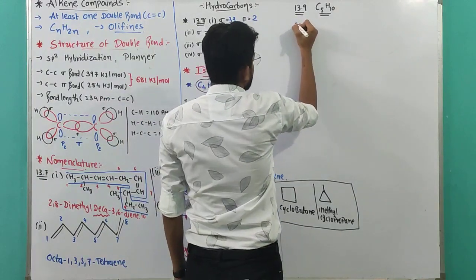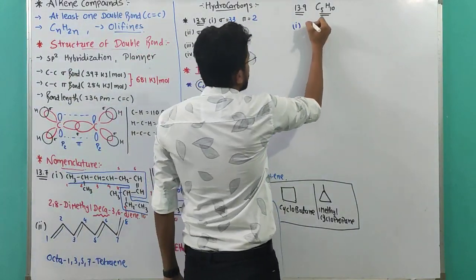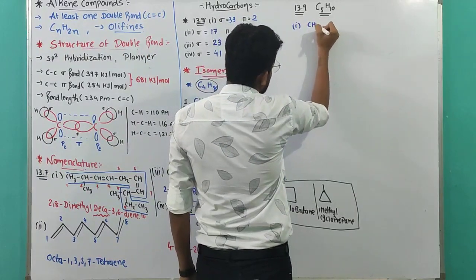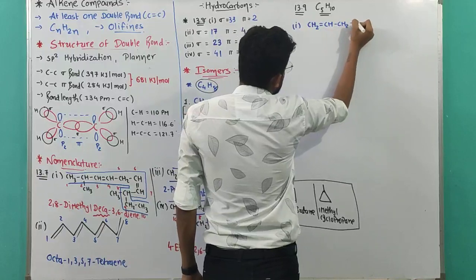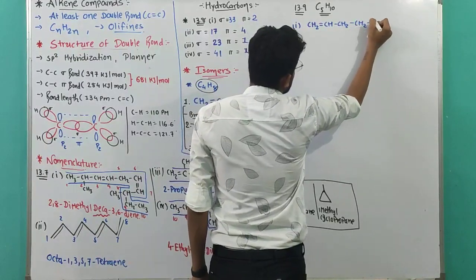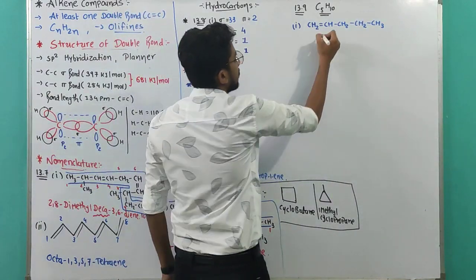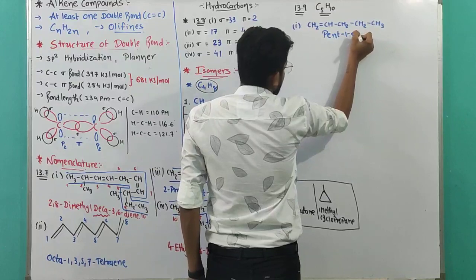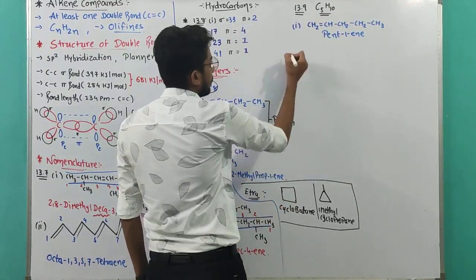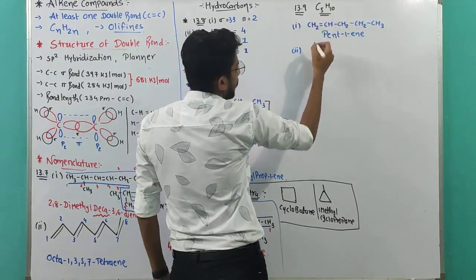The first one, let's make the straight compound first. So CH2 double bond CH, CH2, CH2, CH3. The name will be pent-1-ene.